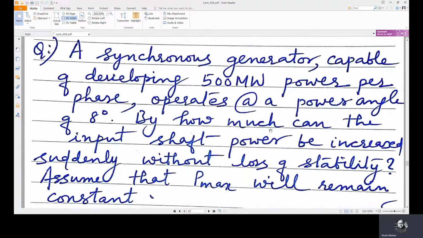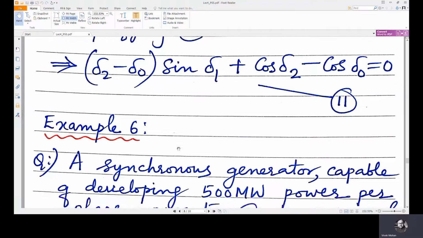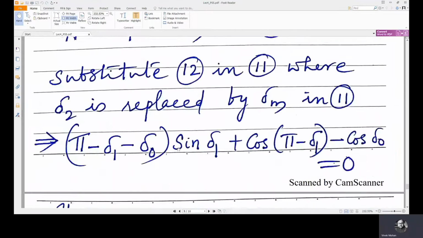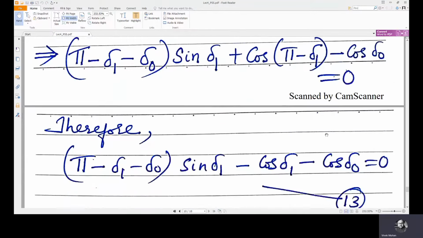So we will have basically two unknowns only, which will be del naught and del 1. Del 2 is not there now, because del 2 is written as del m and del m is written as pi minus del 1. So two unknowns now. In this equation, when we substitute, we get (del m minus del naught) becomes (pi minus del 1 minus del naught) into sine del 1 plus cos del m, which has become cos (pi minus del 1), minus cos del naught equals 0.